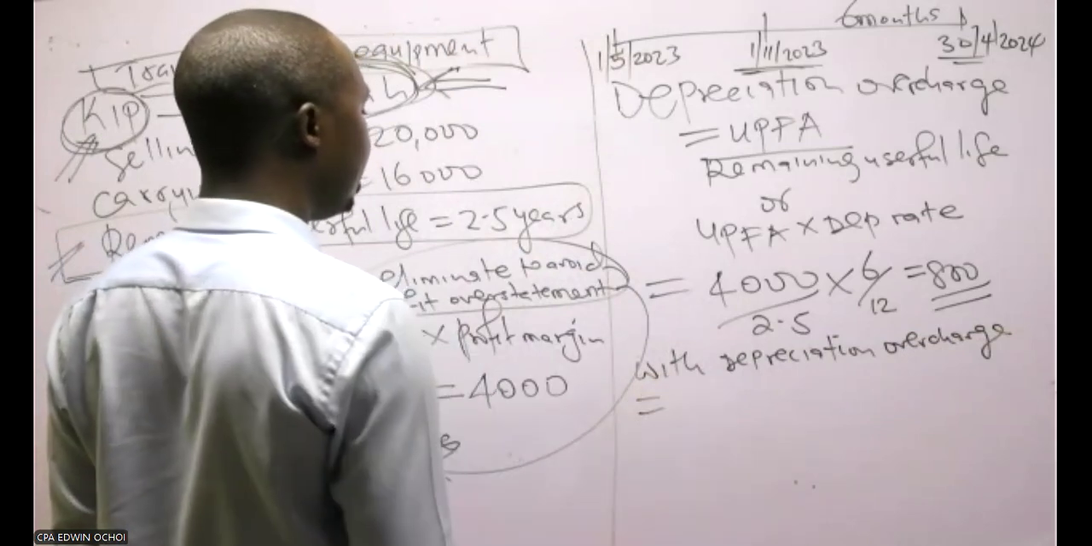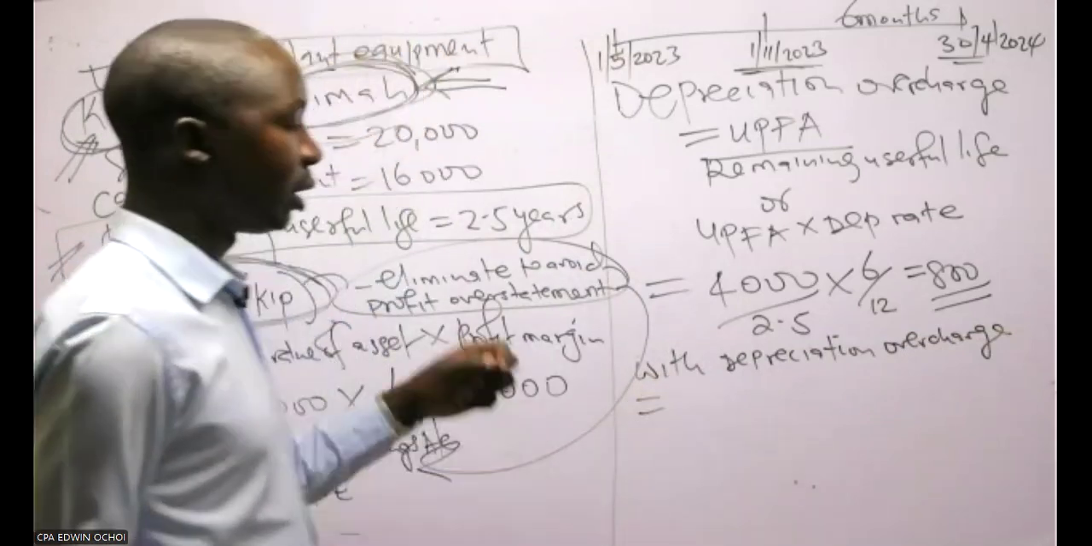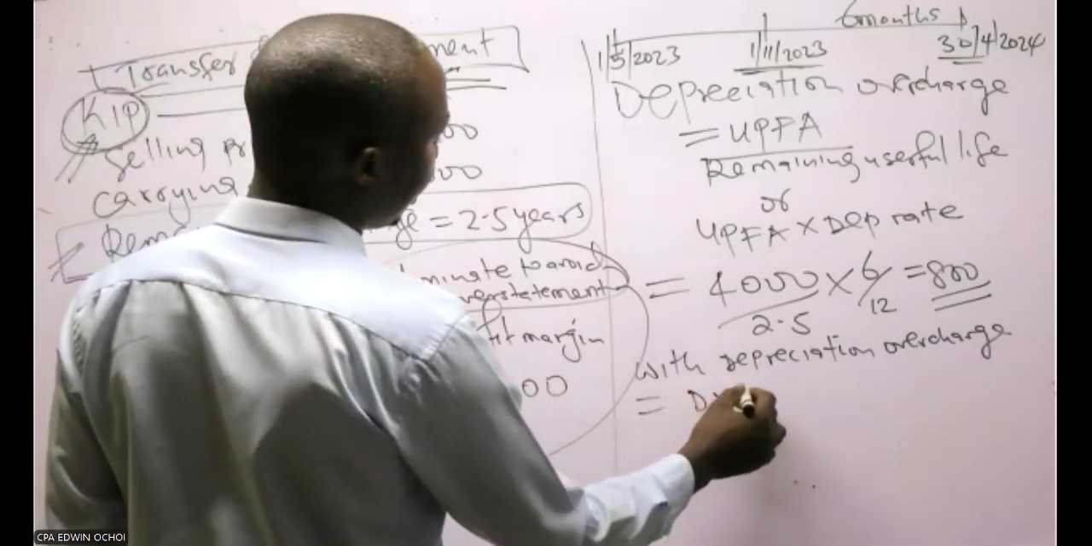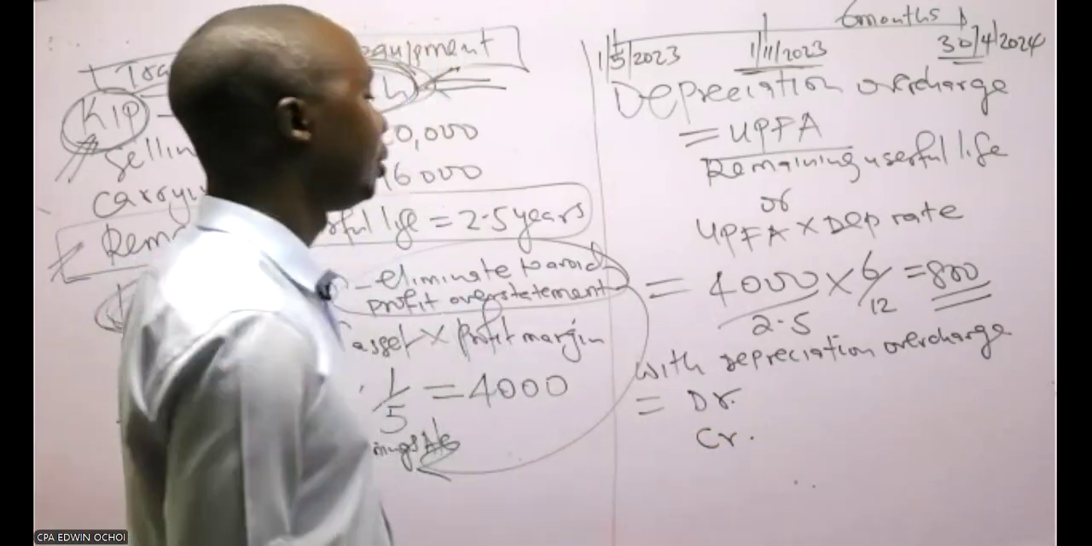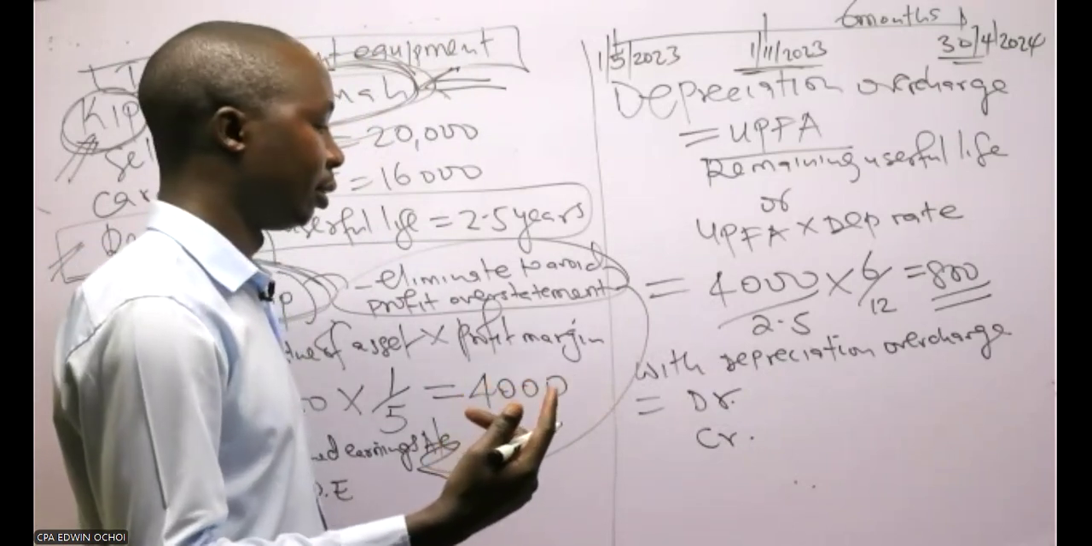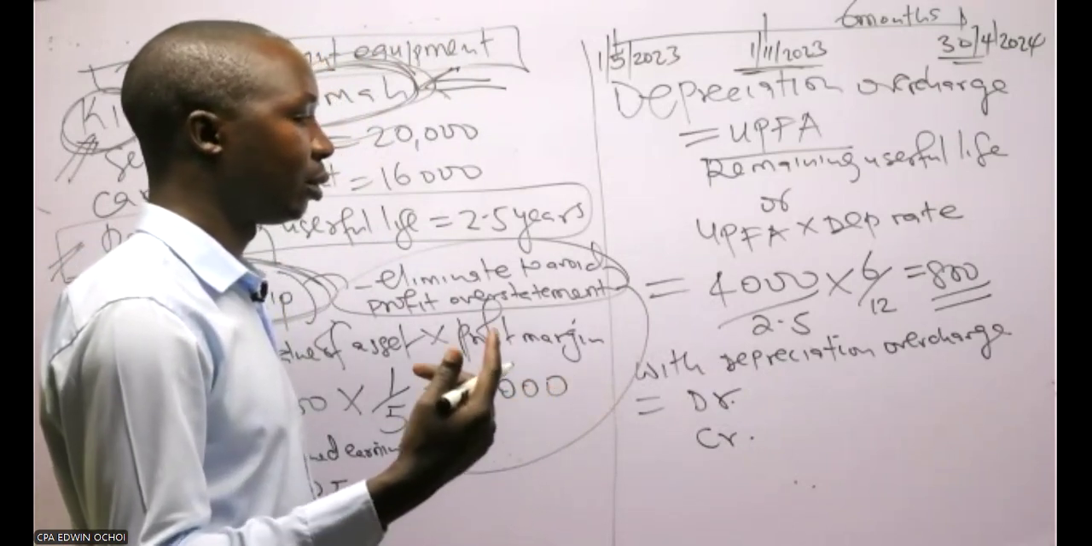Remember that if there was a depreciation overcharge, it means there is a profit understatement, and at the same time the asset itself was understated. So when there is a depreciation overcharge, there is an asset understatement and a profit understatement, because depreciation is an expense. So we need to adjust those two accounts.